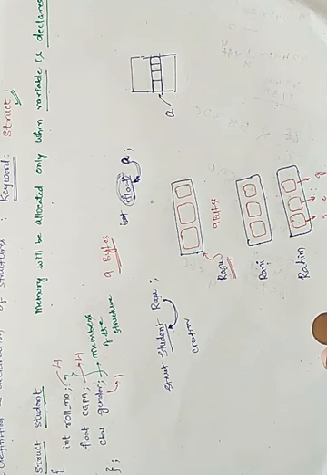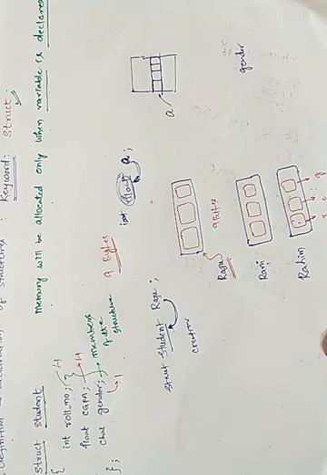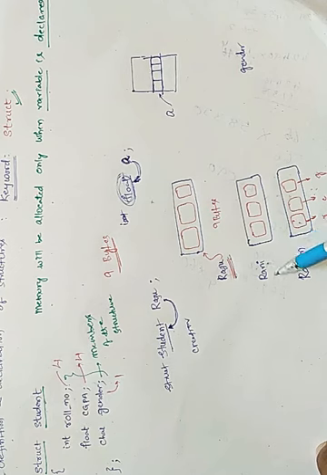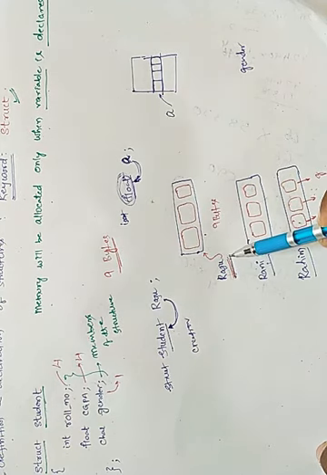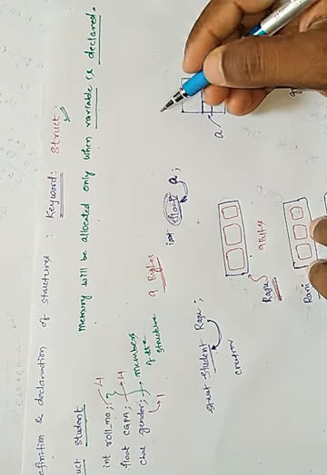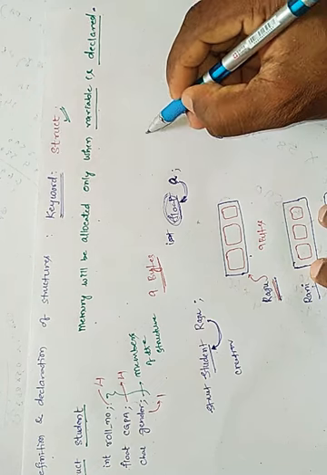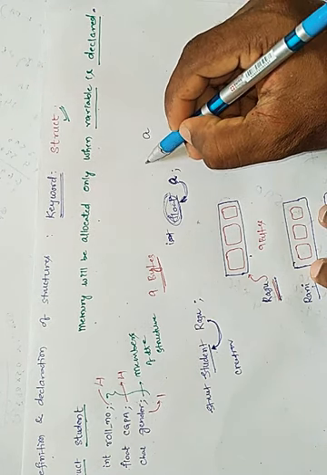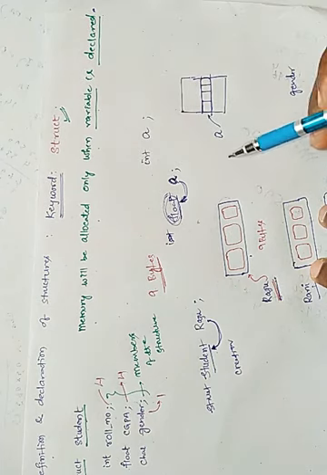Now see, if I want to store gender, I have three locations. Before that, Razu, Rani and Rahim are all variable names, right? So this memory will be allocated whenever I declare the variable. Now how to declare a variable? Very simple, just like how we declare a normal variable. How to declare a normal variable? You see, data type, variable name. This is how we have to declare a variable, right?